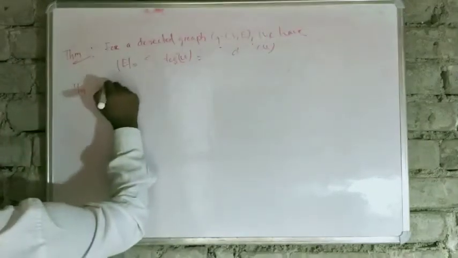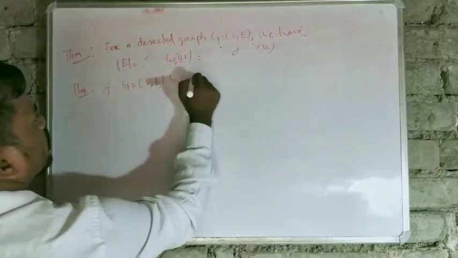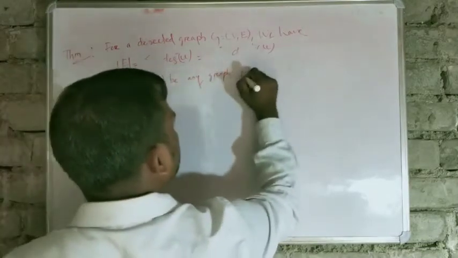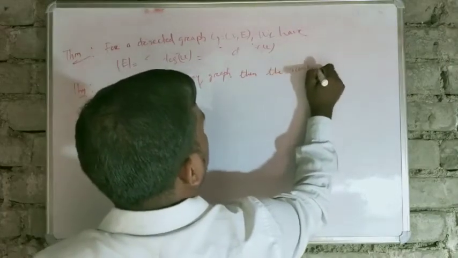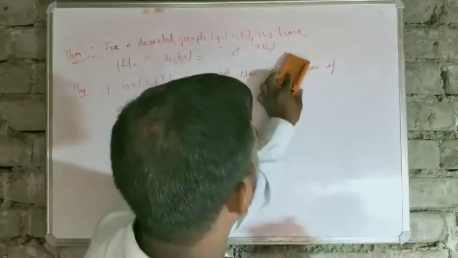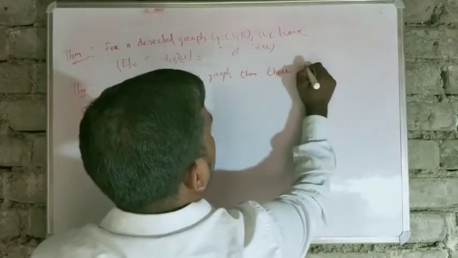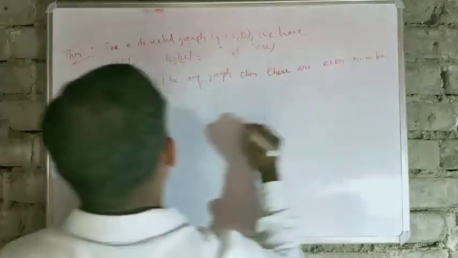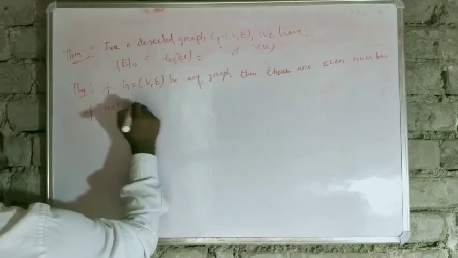If G equal to (V, E) be any graph, then there are an even number of vertices of odd degree.